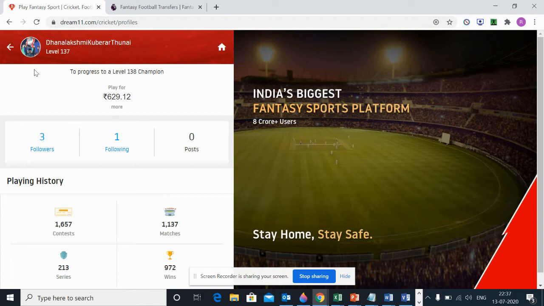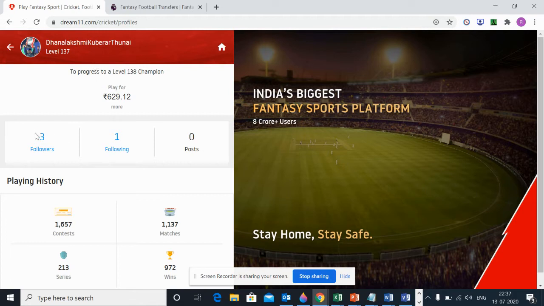It's absolutely amazing. And this is my profile name, which has been named after the goddess of wealth in the Hindu tradition. And this is my level 137. Basically, the viewers who have played regularly in Dream 11 know the significance of this level 137 because the kind of effort and time it takes to reach there is huge.